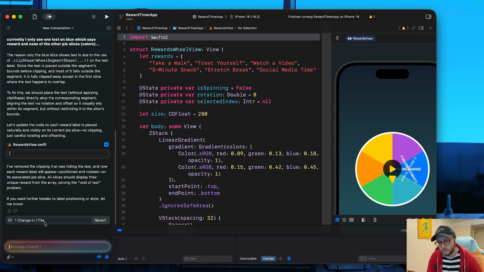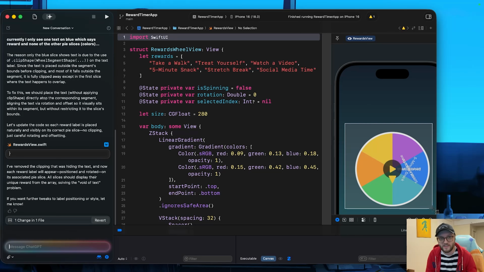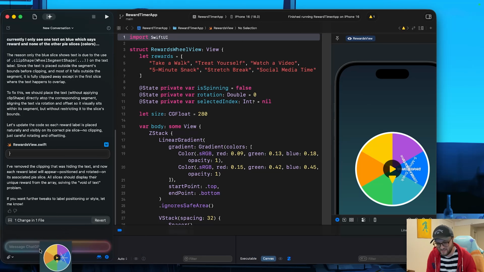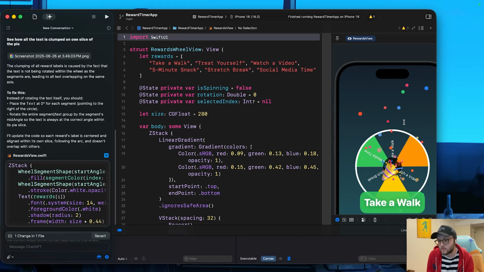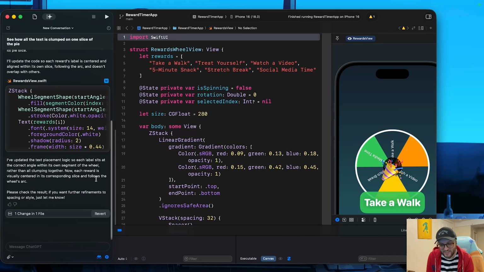I started to doubt myself a lot more than ever, and I even remembered there's the upload image. So I thought, hey, I'll take a screenshot of this slice of pie, I'll upload the image and be like, hey, can you recognize the text here and how it's all clumped? And this doesn't look right. Well, this is what it decided to do, and this is where I also started to notice it just randomly starts to make its own decisions. I don't know why it took away all the colors, though.